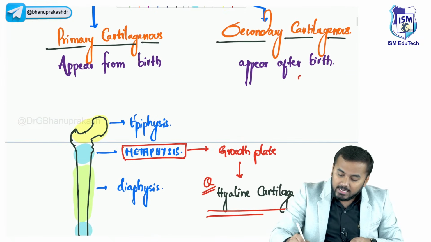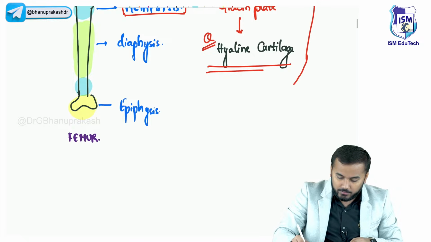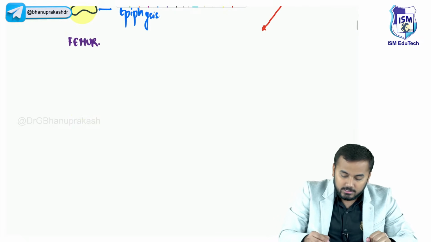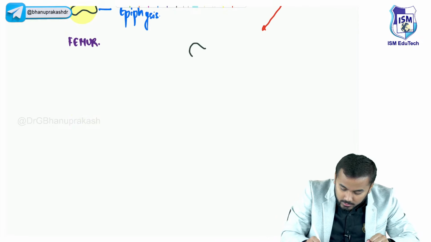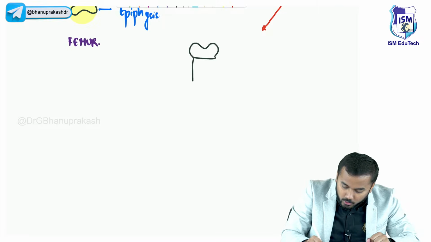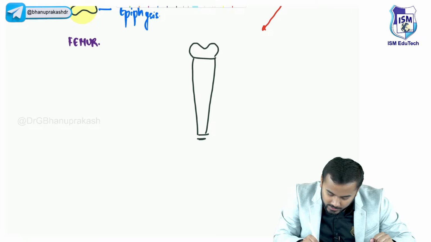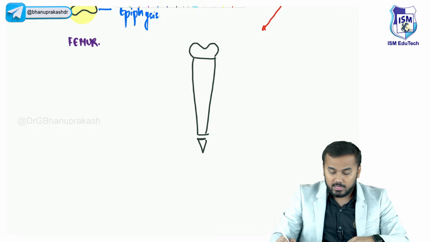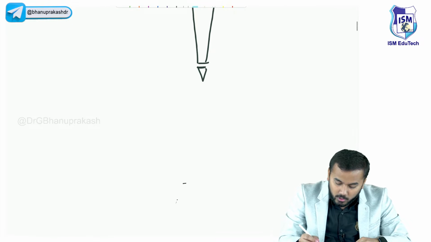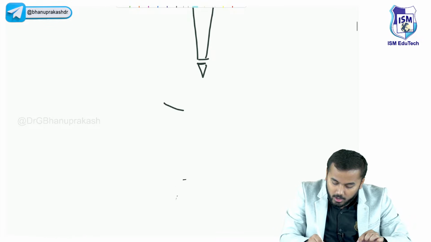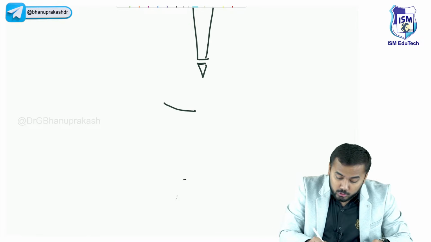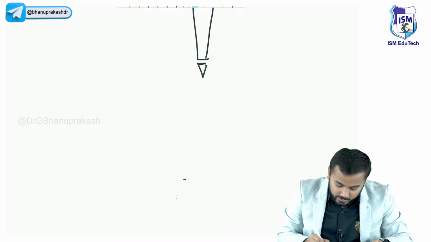So we'll see secondary cartilaginous joint examples now. What are these secondary cartilaginous joints? See, this part which I'm drawing right now, this is your sternum, and this is your xiphoid process. And if I go a little bit down, here I have got two bones, right? What are these two bones? Just look here now.